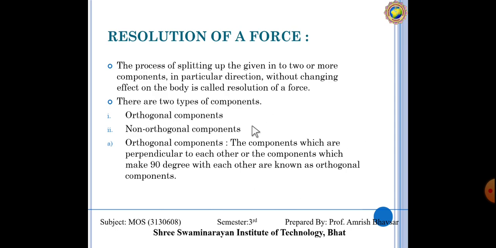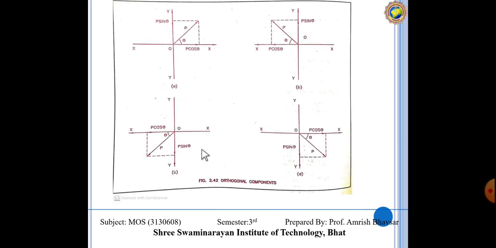Here we have two methods for the resolution of force. First one is orthogonal components and second one is non-orthogonal components. In orthogonal components we always resolve the forces on the x and y axes, and the angle between those axes is 90 degrees. So orthogonal components are every time resolved at 90 degrees, but non-orthogonal components means forces are resolved at less than 90 degrees or greater than 90 degrees. Clear? So this is orthogonal component.